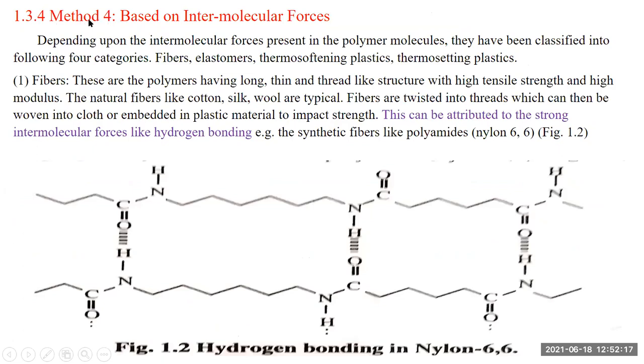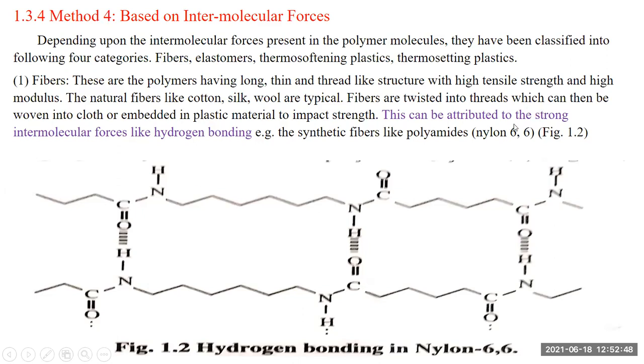Next method is based on intermolecular forces. Depending upon the intermolecular forces, polymer molecules have been classified into the following four categories: fiber, elastomer, thermoplastic, and thermosetting polymer. Fibers are polymers of long chain, thread-like structure, with high tensile strength and high modulus. Natural fibers, we know already, cotton, silk, and wool are typical fibers.